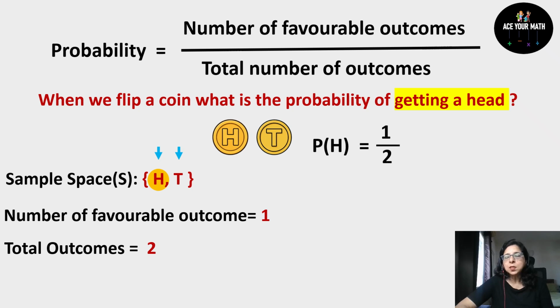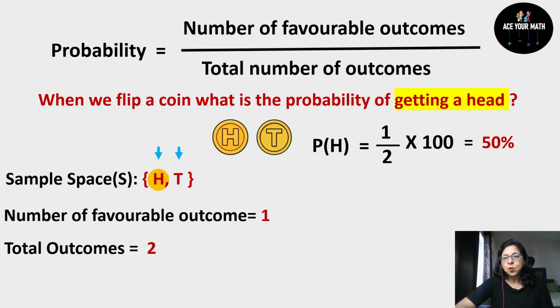Now put these two things in your formula. So your formula says favorable upon total outcome. So your probability of head will become 1 by 2. If you want, you can calculate in percentage. For the percentage, multiply by 100, this will give you 50%. Okay, so this is the probability of getting a head.